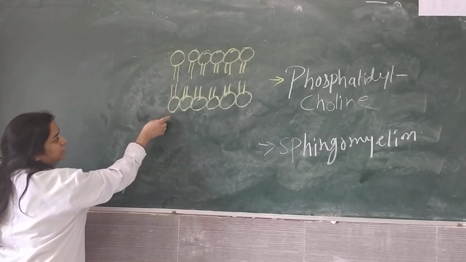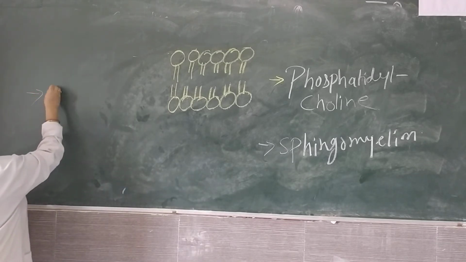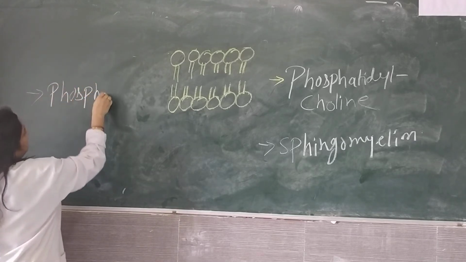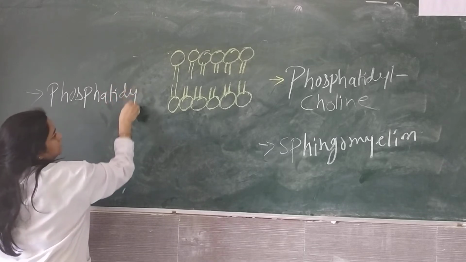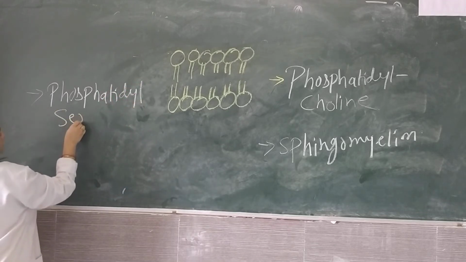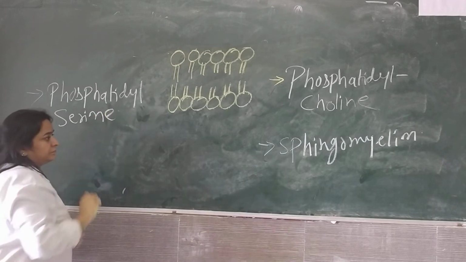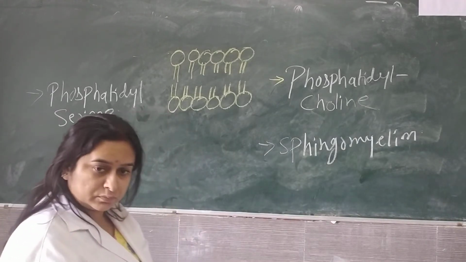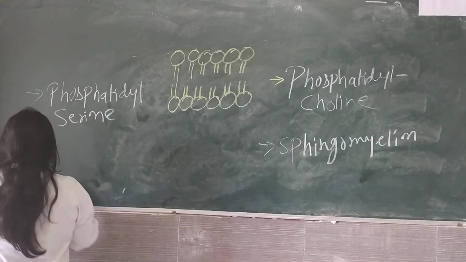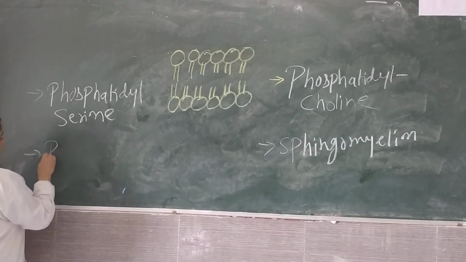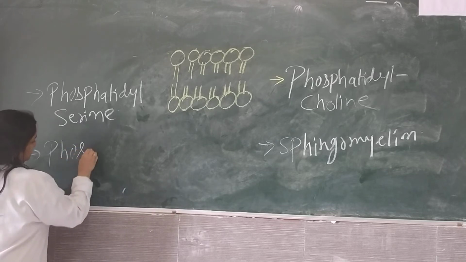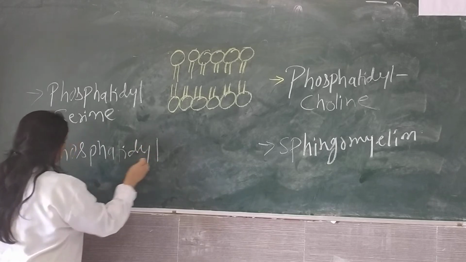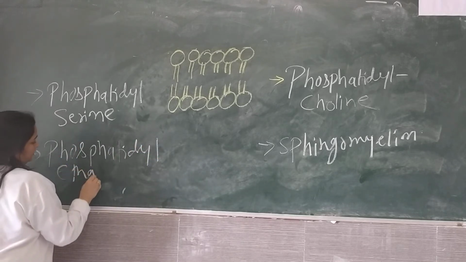Which are oriented toward the ICF. They are phosphatidylserine and phosphatidylethanolamine.